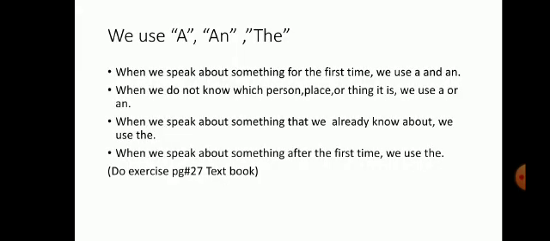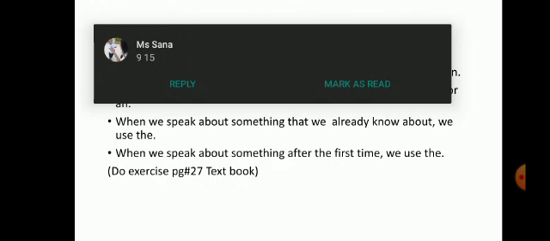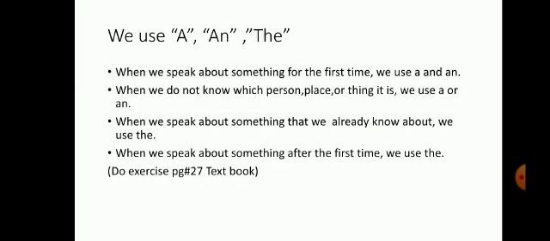We use A and the. When we speak about something for the first time, we use A and an. When we don't know which person, place or thing it is, we use A or an. It means that when we introduce something for the first time, we use A and an. When we speak about something that we already know about, we use the. When we speak about something after the first time, we use the.